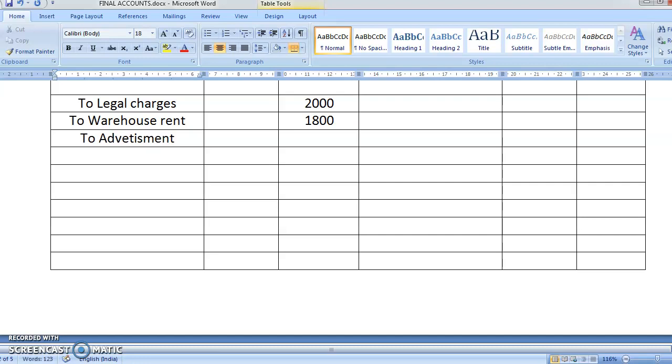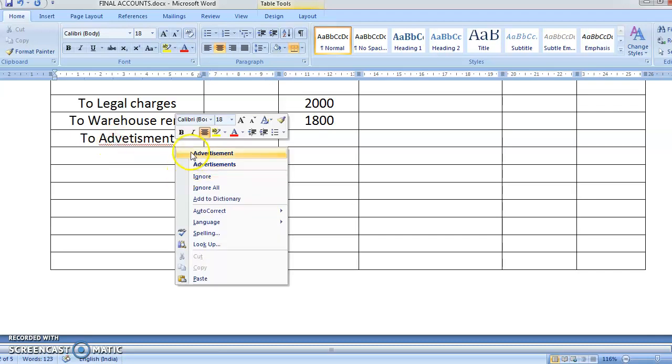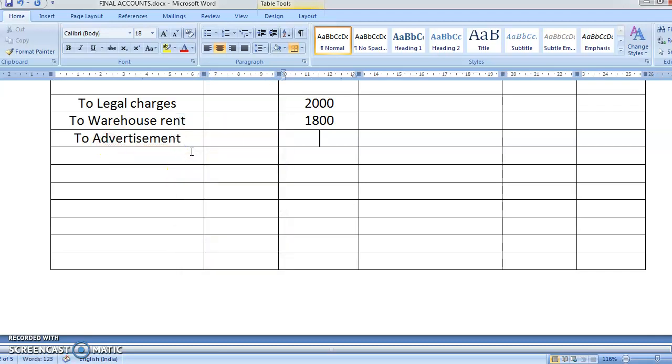advertisement. Okay, again there is an adjustment. Adjustment means it will come in the inner column. Okay, so in the inner column advertising is how much? 10,000. Then you have salaries. Even salary is having an adjustment, so it will come in the inner column. And then to rent.